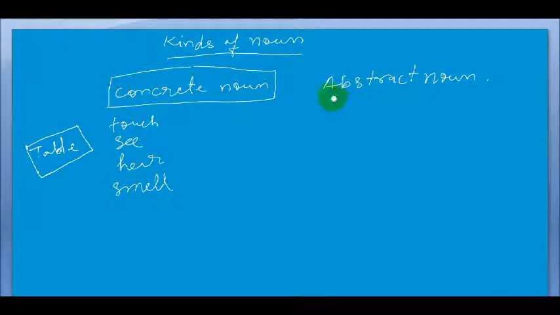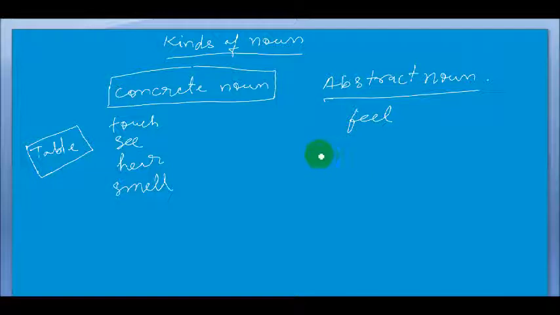Now what are the abstract nouns? That means the names of the feelings, quality, adjectives types of the words are called abstract noun. We cannot touch, see, or smell abstract noun. So we can feel it, right?